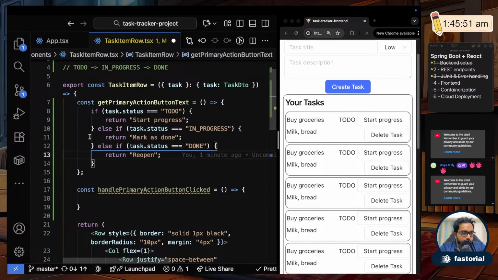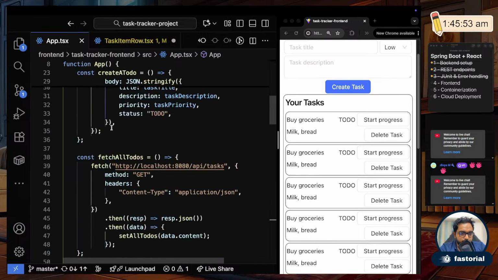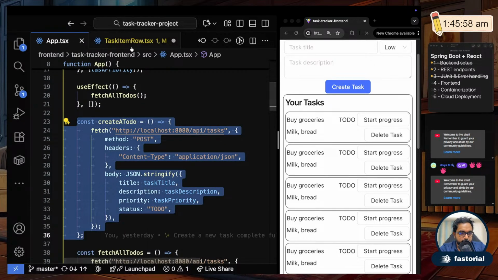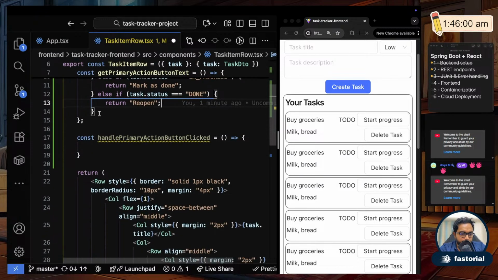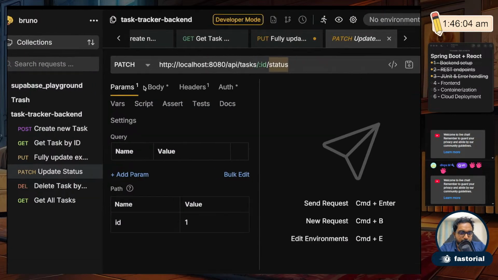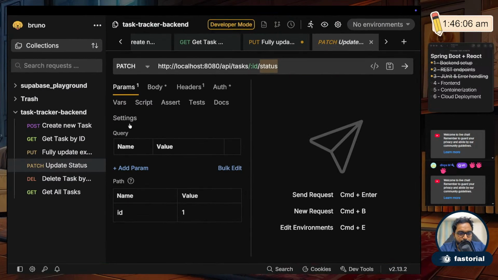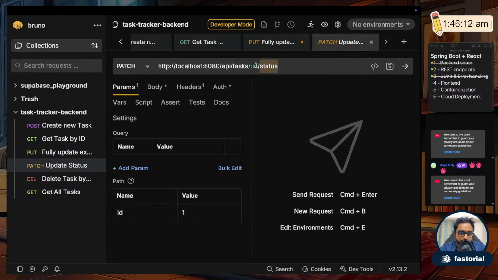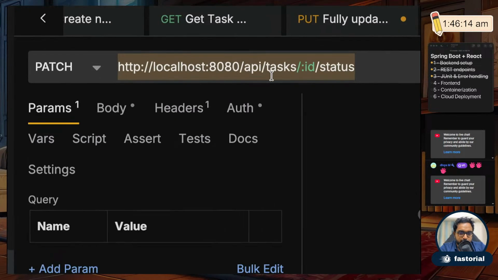Now from here I'll just take the body of a fetch function and paste it here, and I'll change it to PATCH, because if you see, the update function has the patch type. And what is the endpoint? The endpoint is going to be this whole thing /status. So /task/id/status.